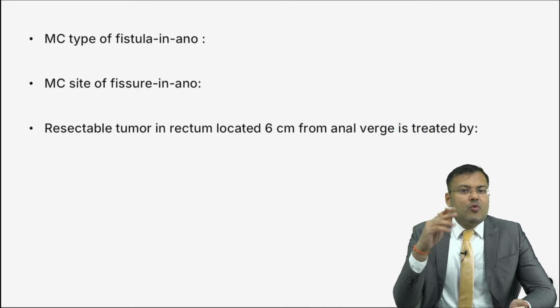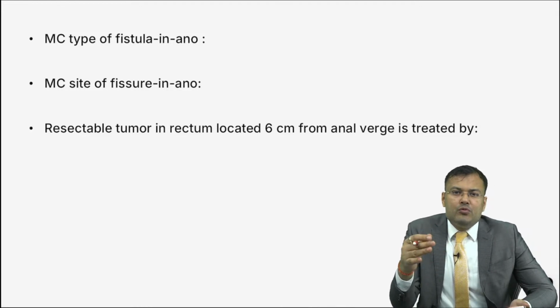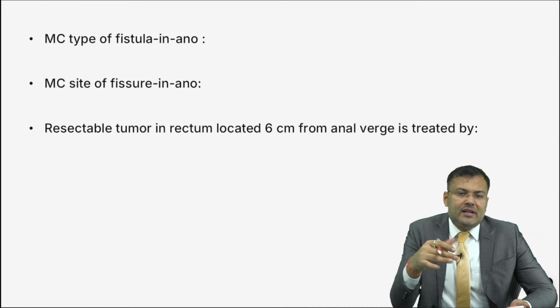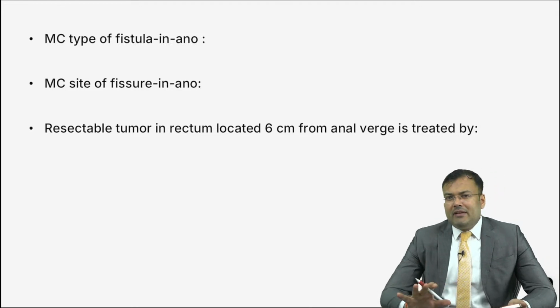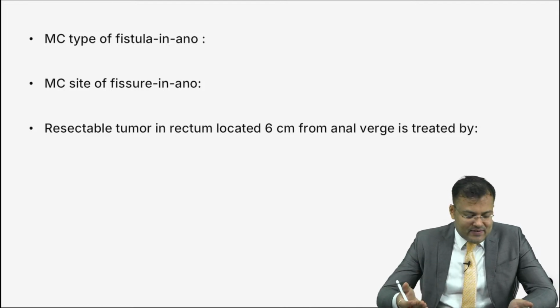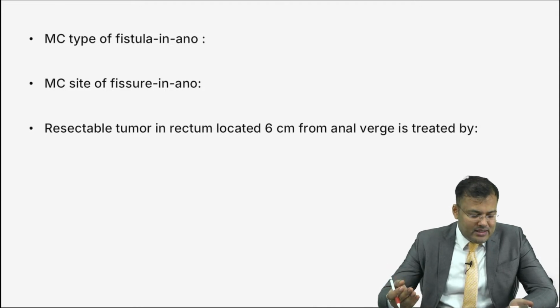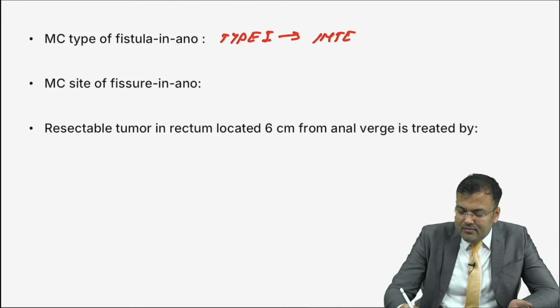Next, can you tell me the most common type of fistula in ano? Type 1, intersphincteric. Type 2, transsphincteric. Type 3, suprasphincteric. Type 4, extrasphincteric. We discussed that whenever a classification starts from 1, 2, 3, 4, 5, the most common type is 1. Everybody is correct. Very good, Arvind, Vinay. Type 1, that is intersphincteric.